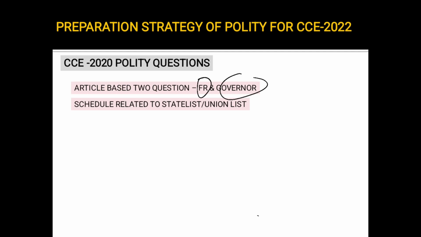We know that all the subjects in our constitution are divided into 3 lists: state list, union list and the concurrent list. On the topics in the state list, the state government can take action. On the union list, the union government can take action. And on the concurrent list, both the state and the union can take action. So there was a question on which schedule was related to the state list and union list.